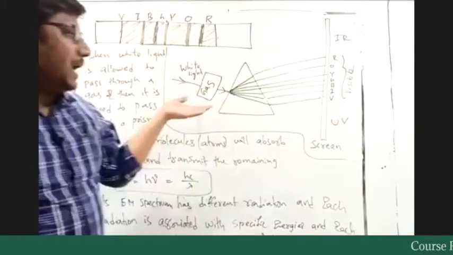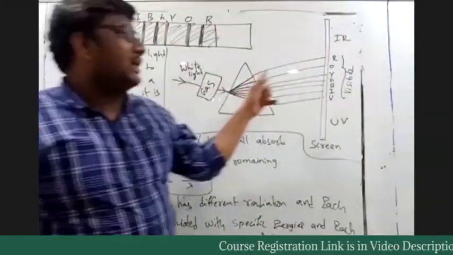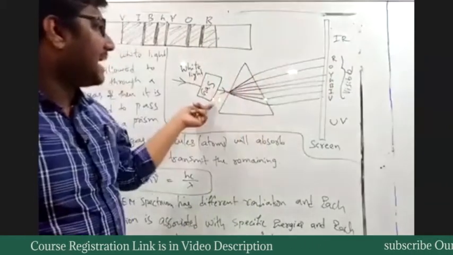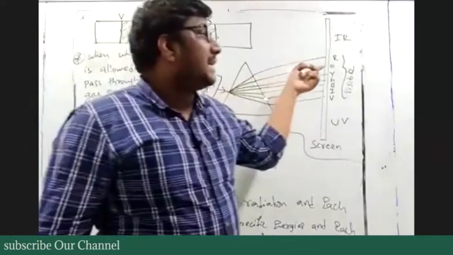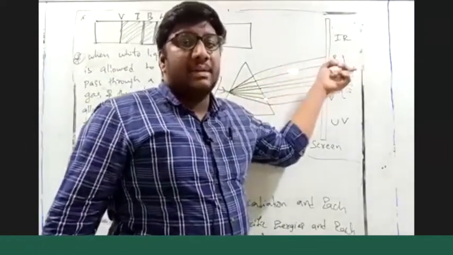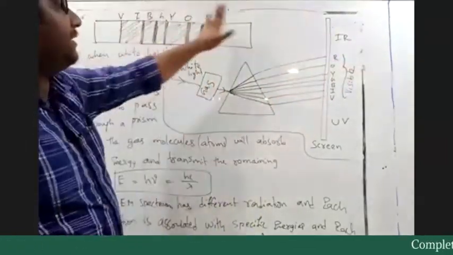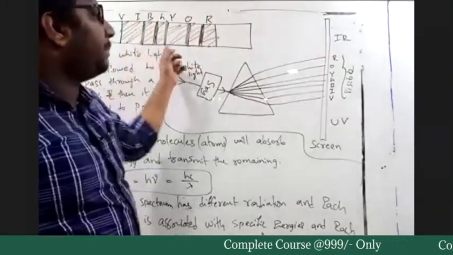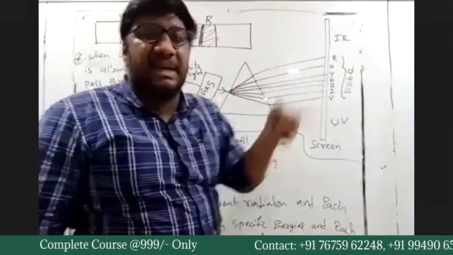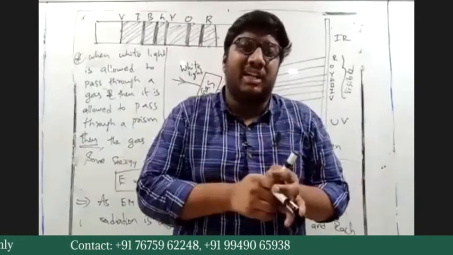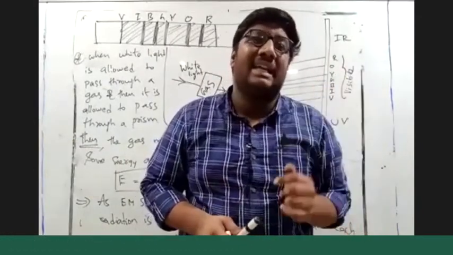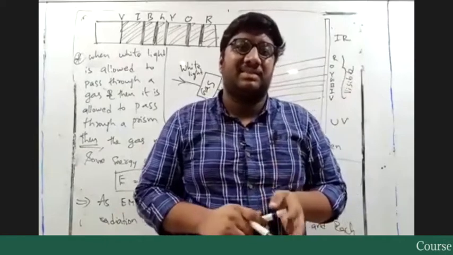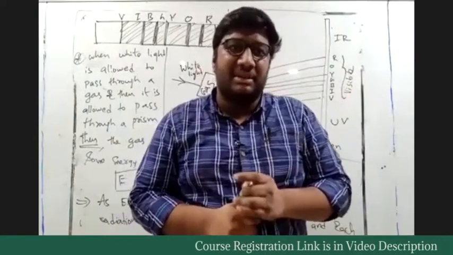But when you have a gas, as the gas absorbs sunlight, we will see some dark bands. Everything is colored, but there are some dark spaces in between the continuous color, like in the rainbow you have some dark lines. Are you understanding the concept or no?